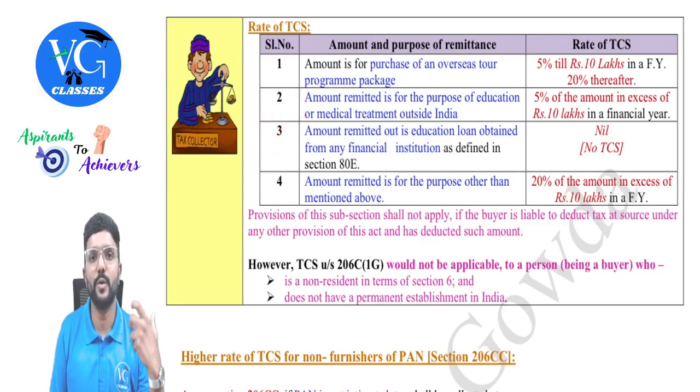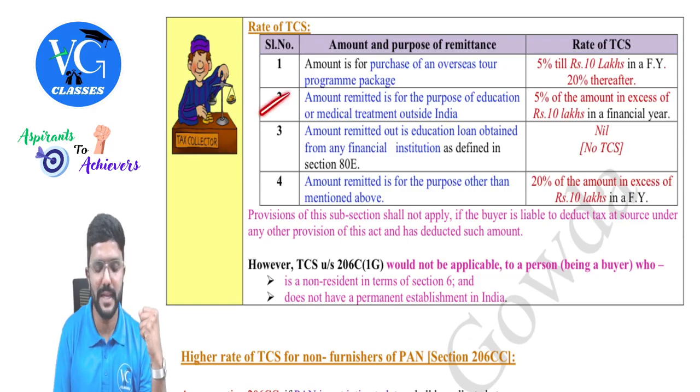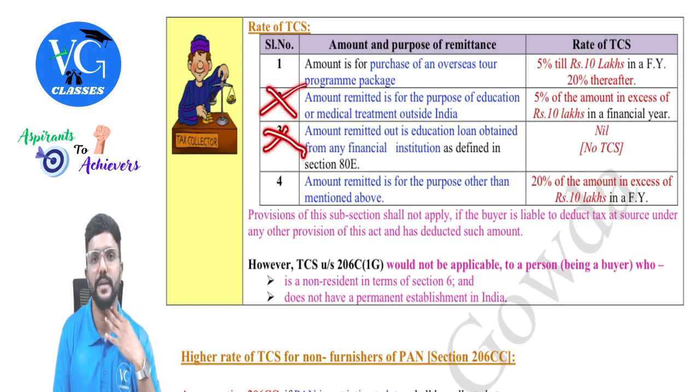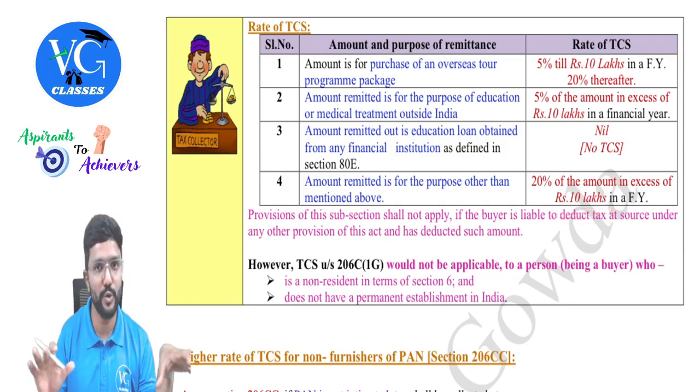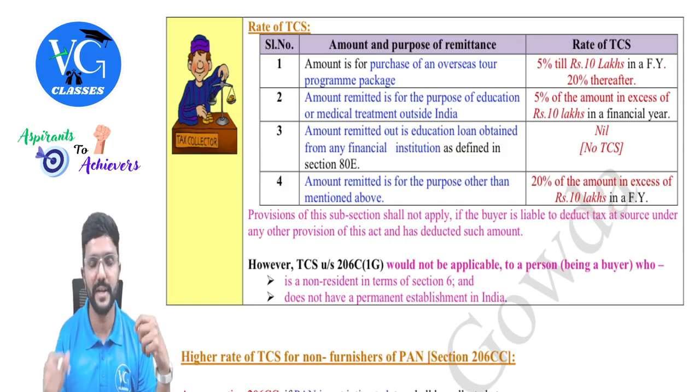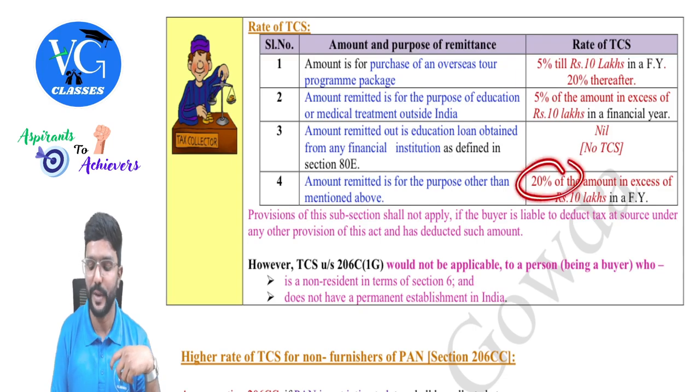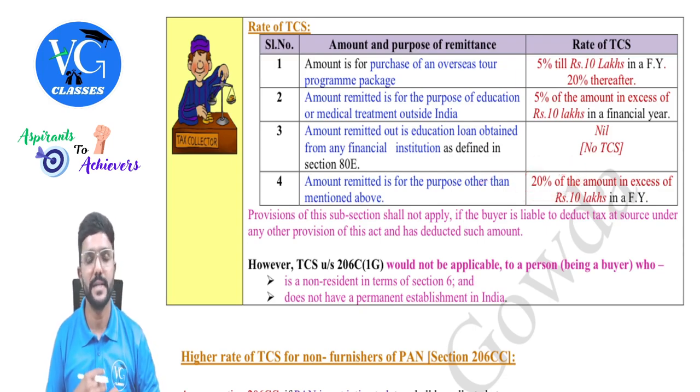If the amount remitted outside India is for any purpose other than those covered in 2 and 3, then TCS is at 20% on the amount in excess of 10 lakh. Up to 10 lakh, no TCS. In excess of 10 lakh, whatever is the amount, on that 20%. Hope you understood.